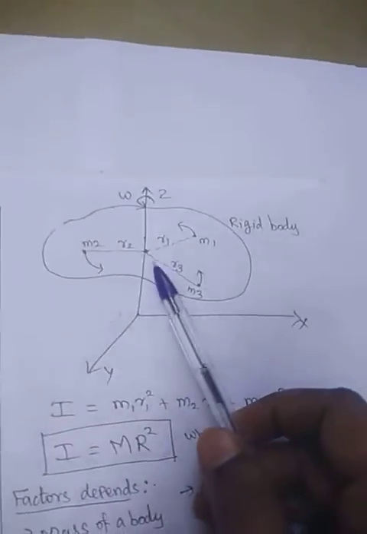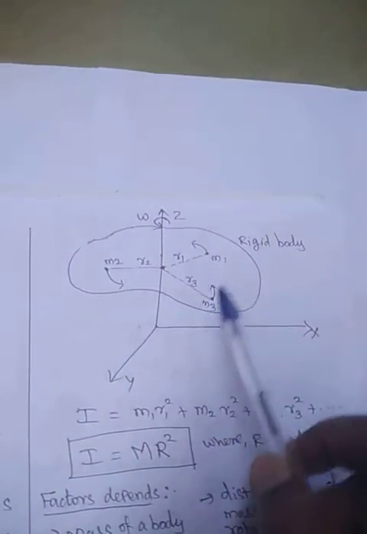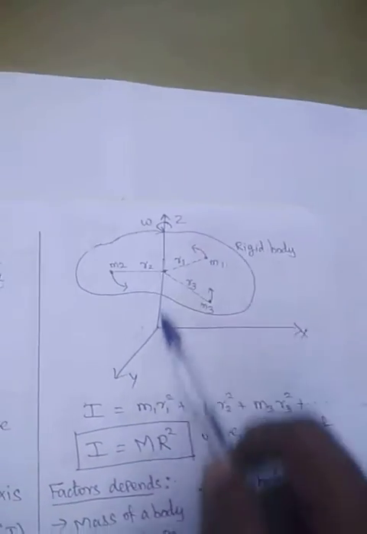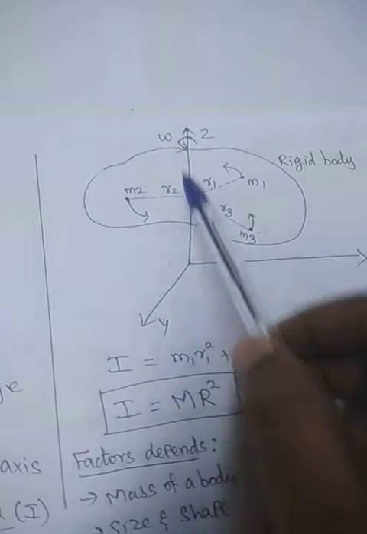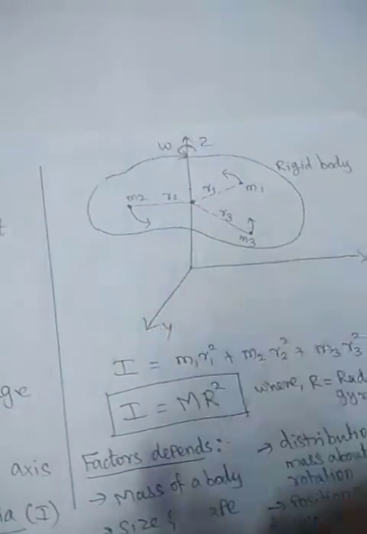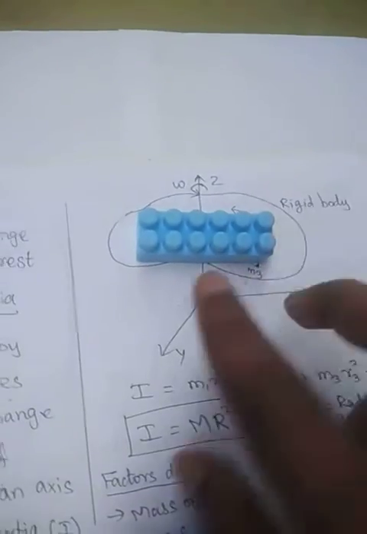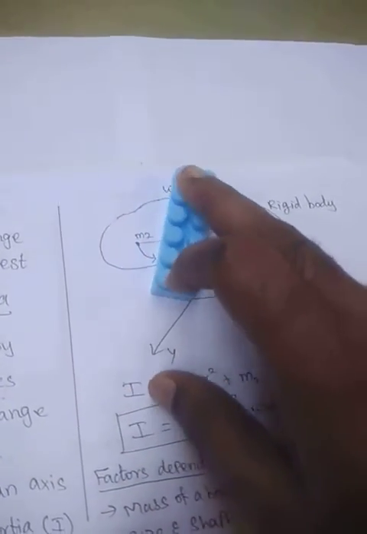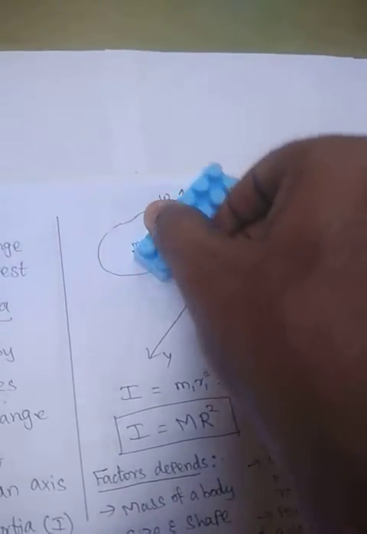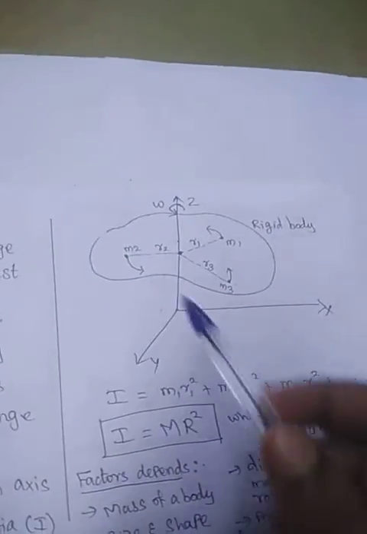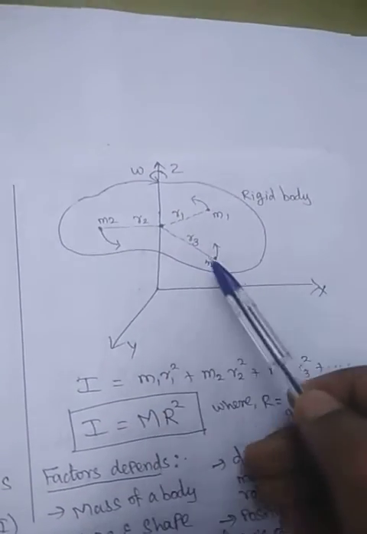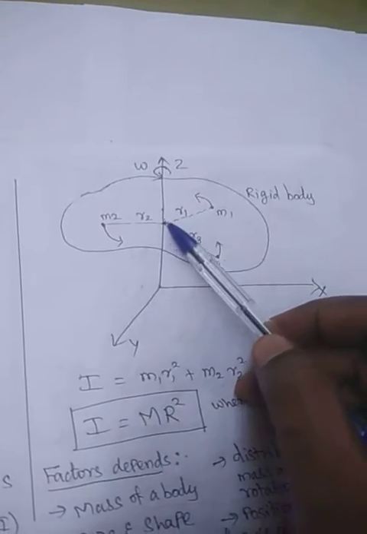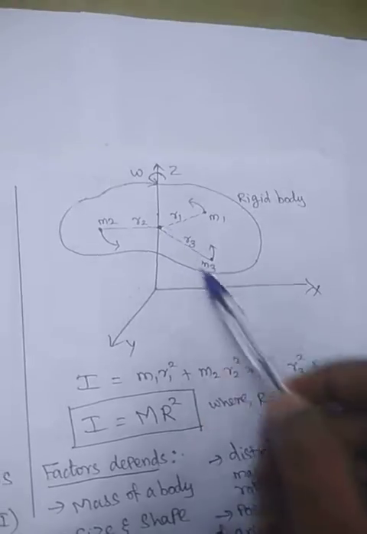Let us take a simple example. This is the body. It consists of three particles, M1, M2 and M3. This is the axis of rotation. The body is rotated in the anti-clockwise direction with angular velocity omega. This axis is fixed. The mass M1 in the rigid body, and masses M2 and M3, are also rotated. The distances from the axis to the masses are R1, R2 and R3 respectively.